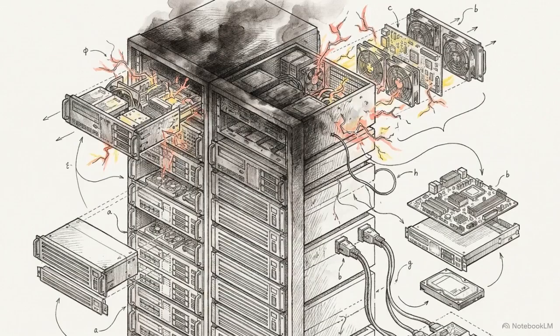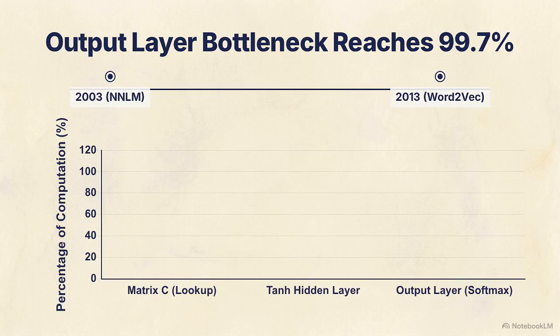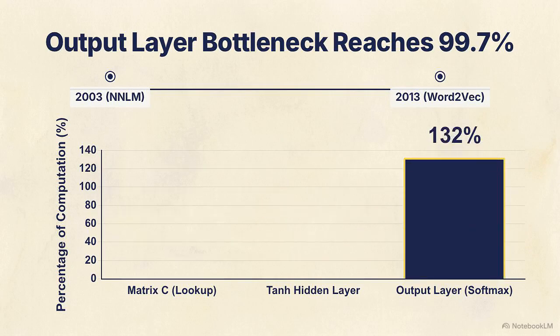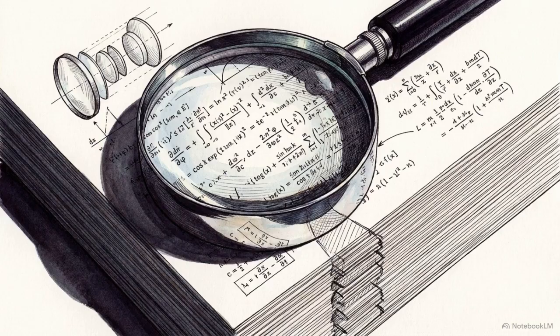But Bengio's model had a physical flaw. A massive computational bottleneck nearly crippled the entire architecture. This timeline and chart trace that bottleneck. By the team's own diagnosis, the final output layer of the network was so mathematically inefficient it consumed 99.7% of all computation. Decoding this single paper reveals how modern embeddings actually work and exposes the exact physical constraints that forced